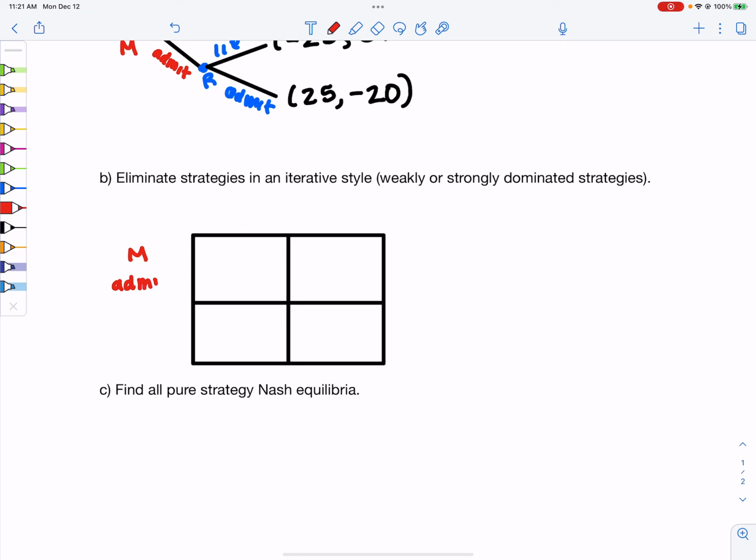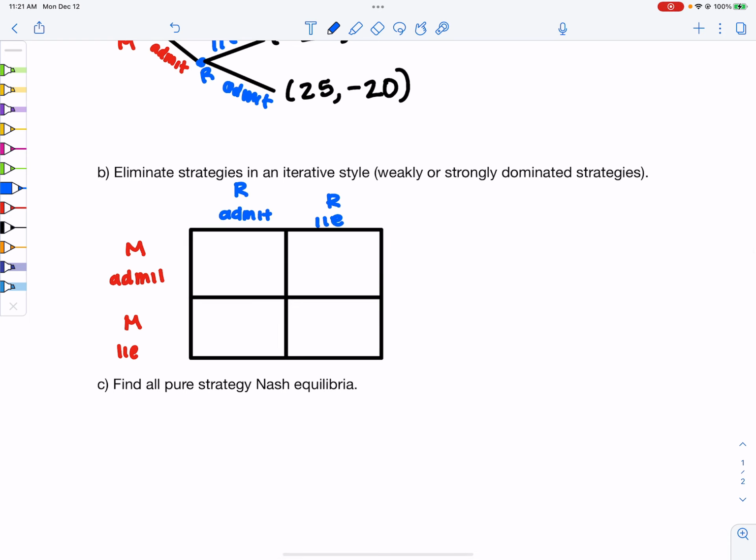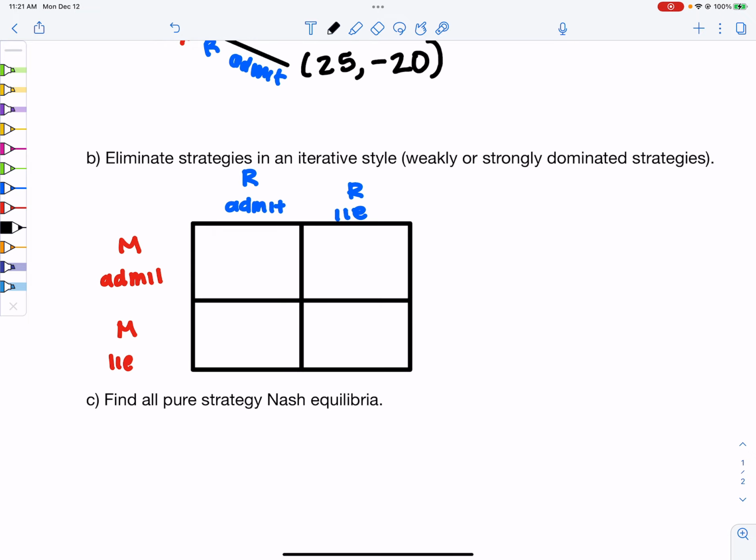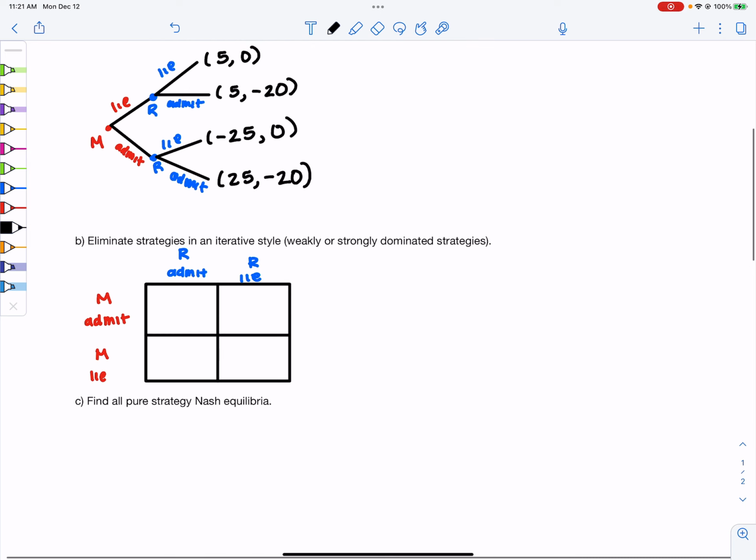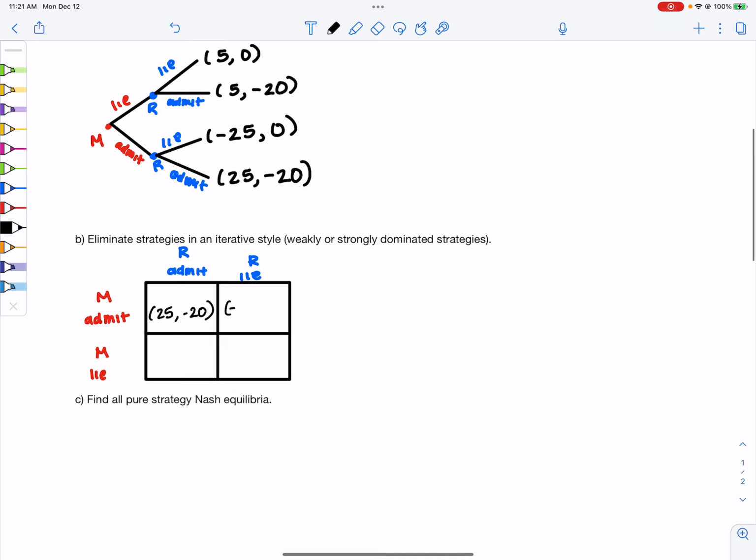So we have admit, lie, R admit, R lie. So when they both admit, that's 25, negative 20. When Marta admits, but Ransom lies, you got a negative 25 and a 0.